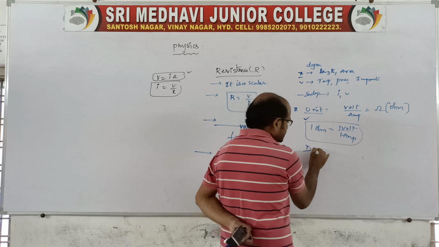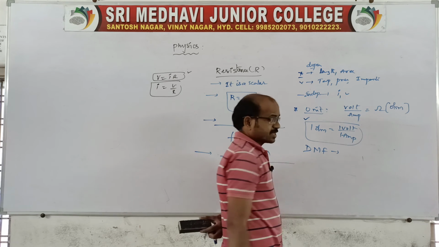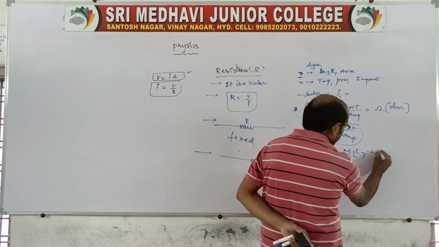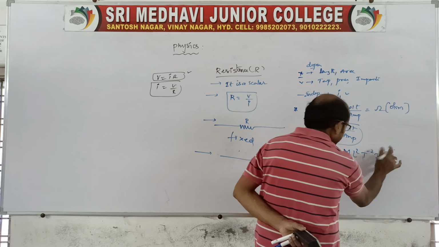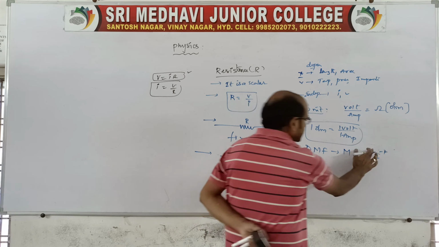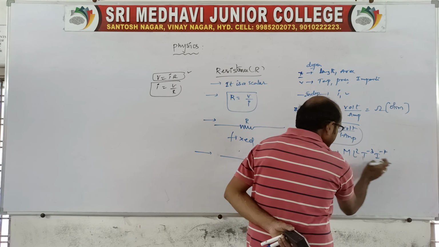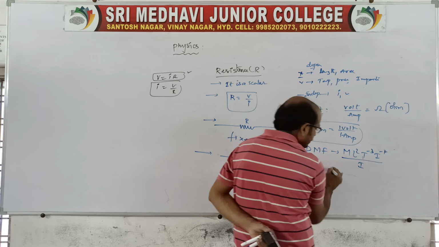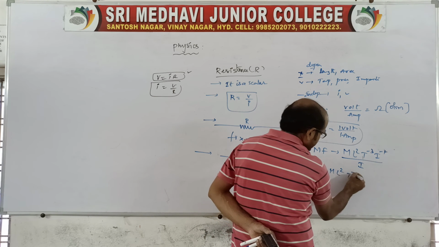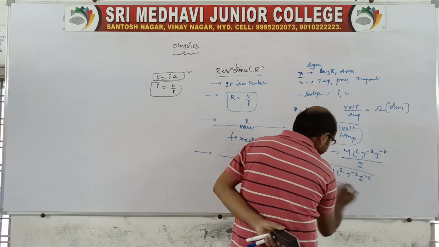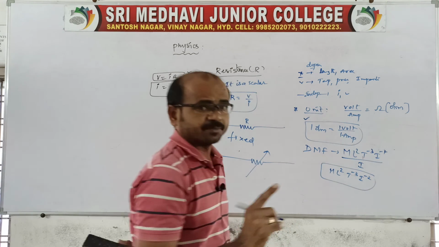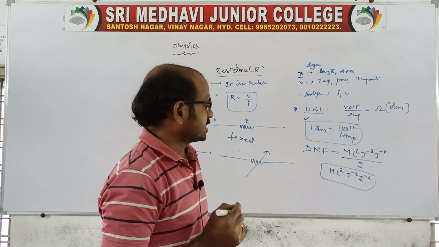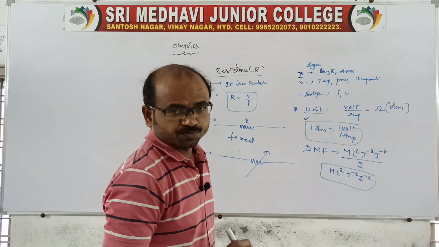And what about the dimensional formula? Of course, which is very very important, the dimensional formula: M L square T power minus 2 I power minus 2, I mean I power minus 1 actually. It is minus 3 for T, and here it is potential difference by current, therefore M L square T power minus 3 I power minus 2. It is the resistance dimensional formula, everyone remember. The dimensional formula for resistance is M L square T power minus 3 I power minus 2.